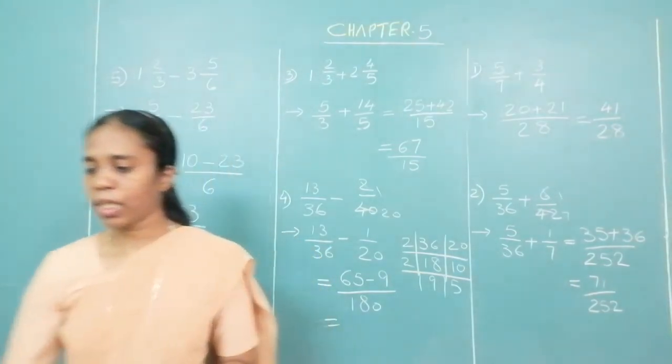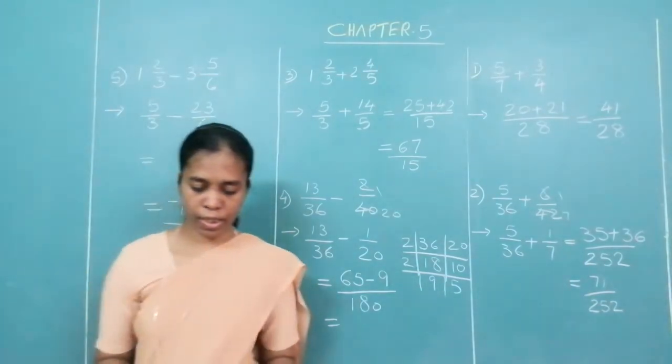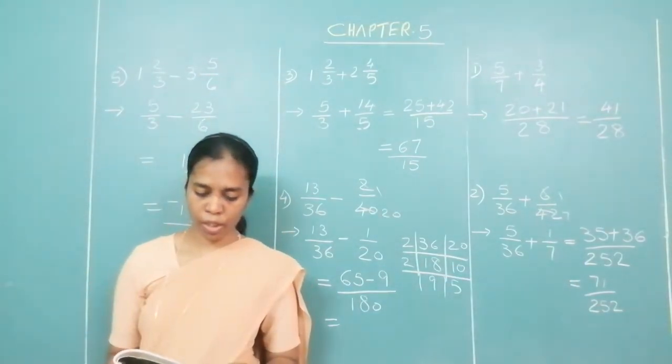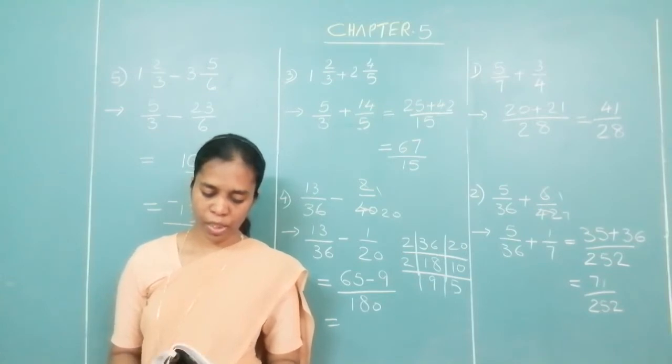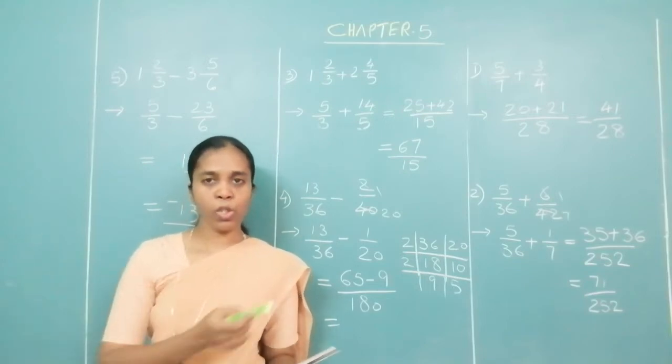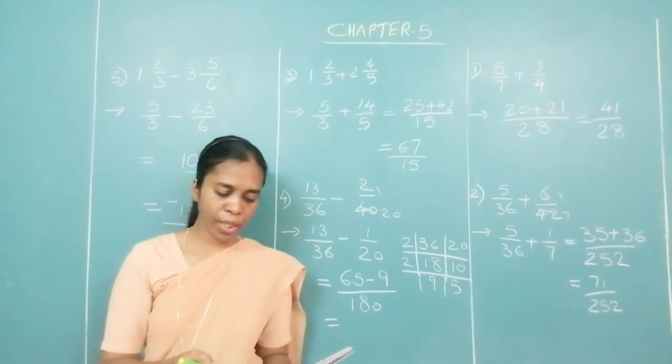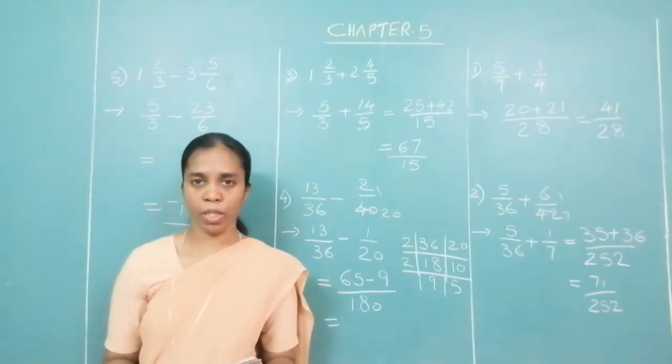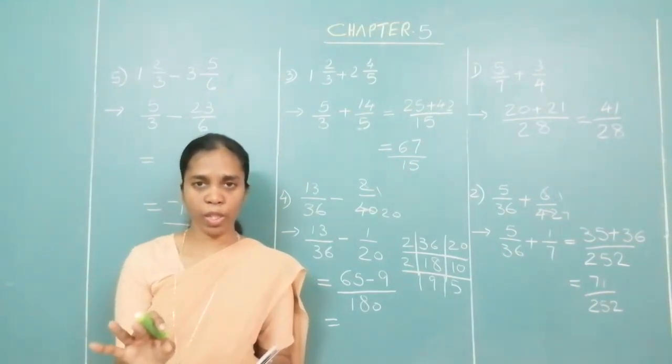Take practice set 32. Question number 1 and question number 2. Carry out the following additions of rational numbers. Carry out the following subtractions involving rational numbers. Some of these questions I have solved on the board, so the remaining ones, please do it. Okay. So you stop the video now.